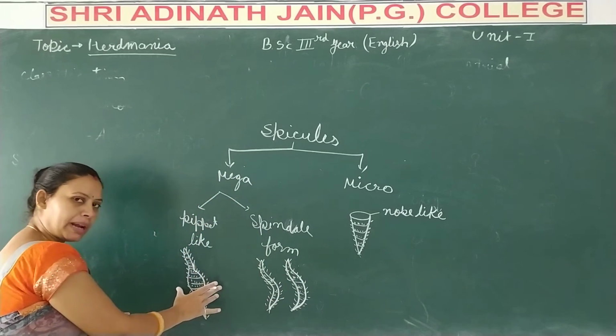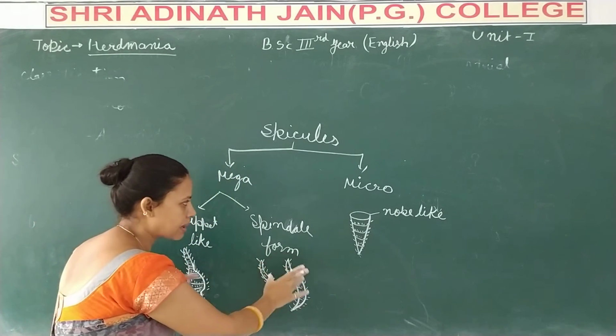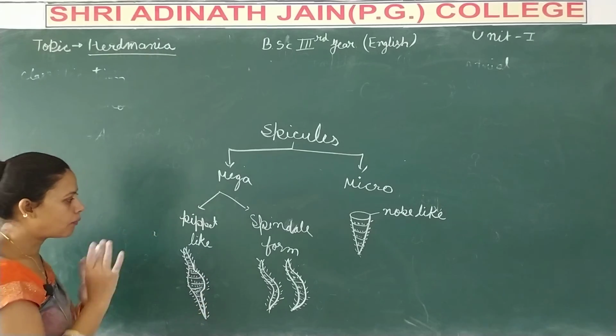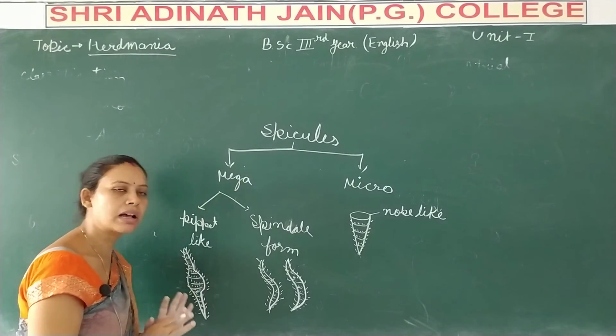So this is the pipette-like structure and this is the spindle-formed structure of mega spicules.